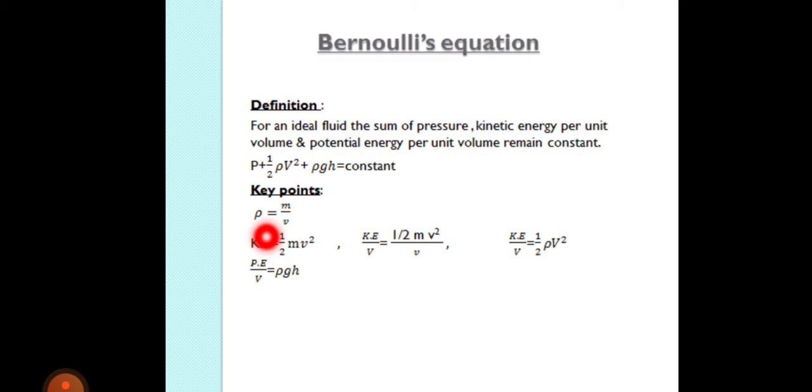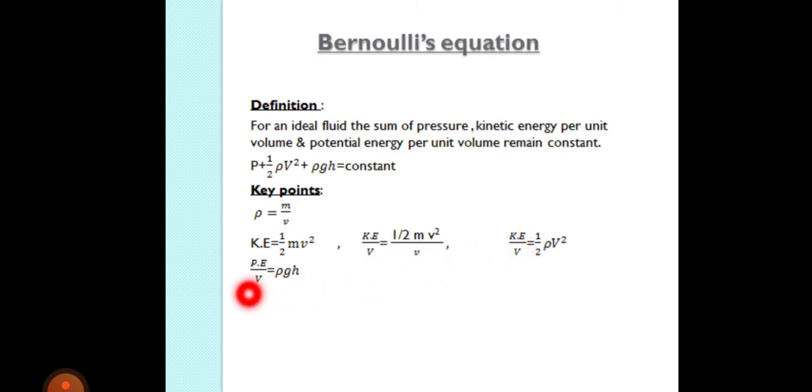We know that density is equal to mass per volume. And we know the equation of kinetic energy, which is equal to 1/2 mv². When we divide both sides by the volume, it becomes 1/2 mv²/V, and kinetic energy is also divided by V. When mass over volume becomes rho, we write here 1/2 rho v².